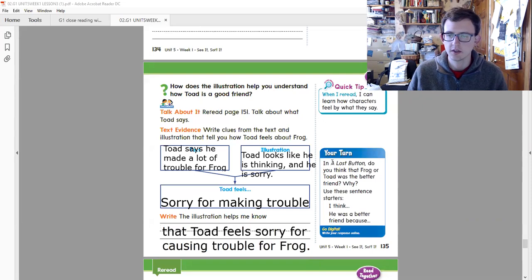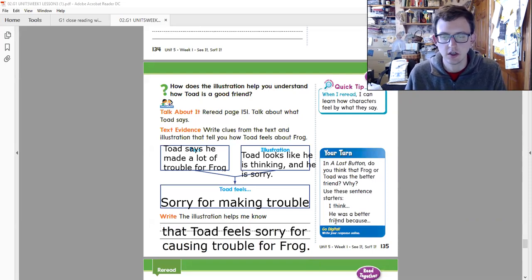So, your turn. In A Lost Button, do you think that Frog or Toad was the better friend? Why? Use these sentence starters. I think, or he was a better friend because. So we can say that I think Frog was a better friend because he walked all over the forest and the meadow with Toad looking for the button.